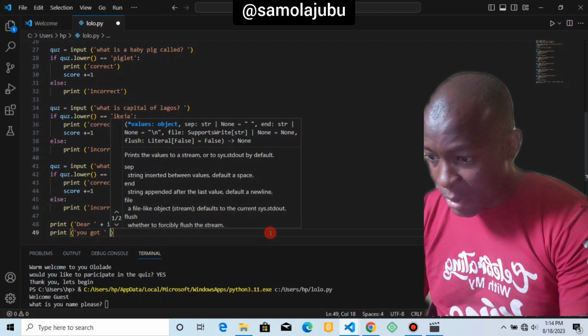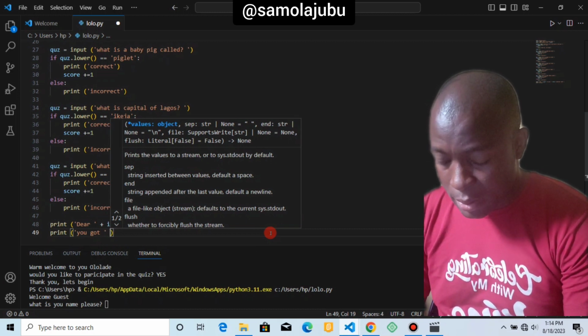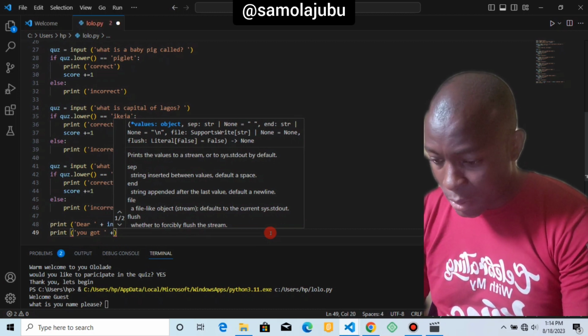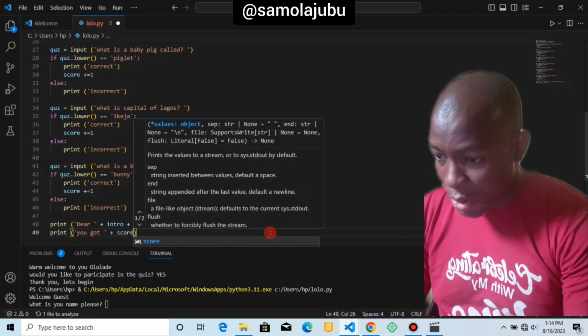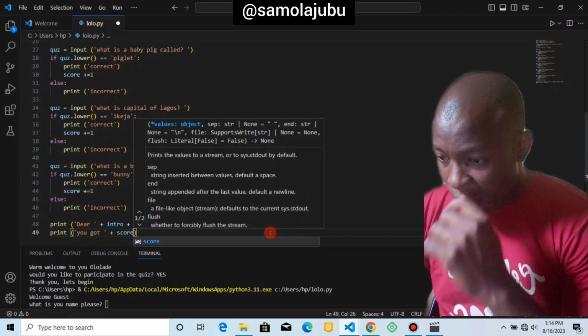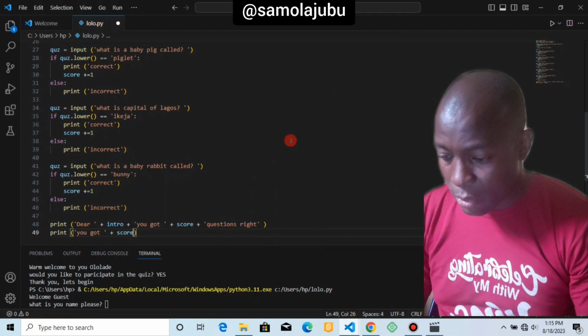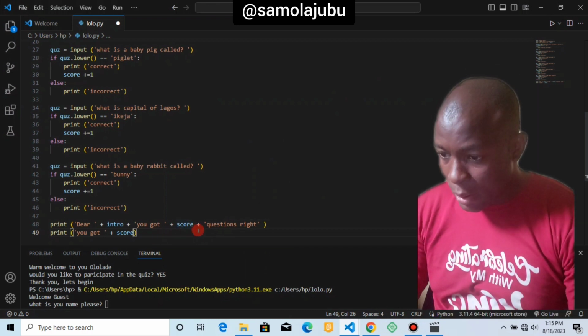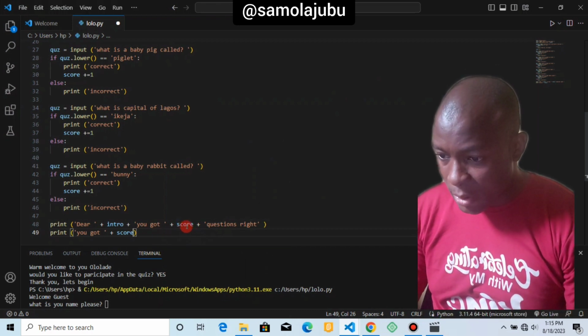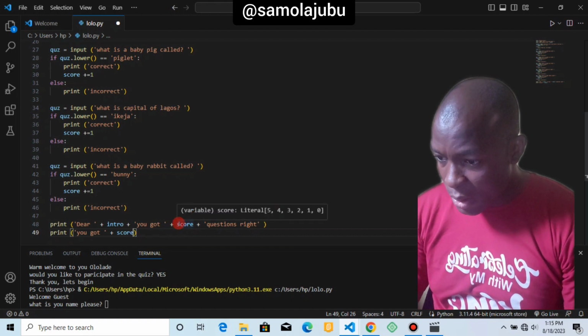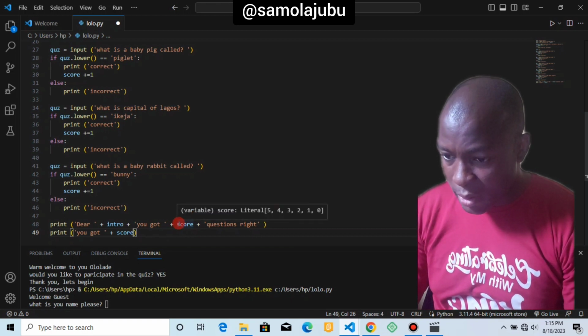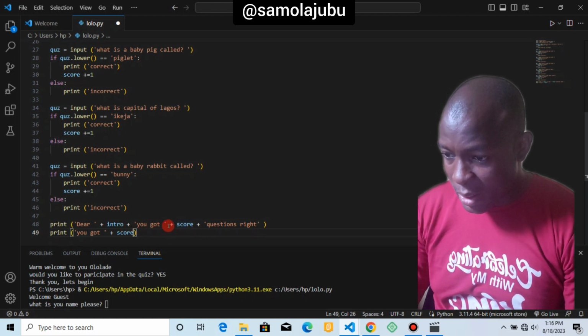So we are going to add percentage here now. Say print, okay. So we are going to say score. Oh, I think we are supposed to do something here. This concatenation might not work because score is going to give us a number value, while these are strings.